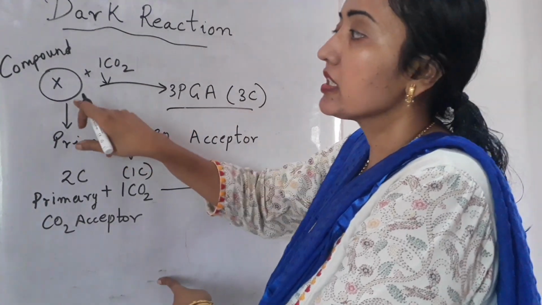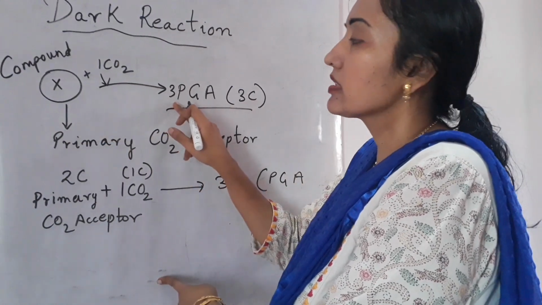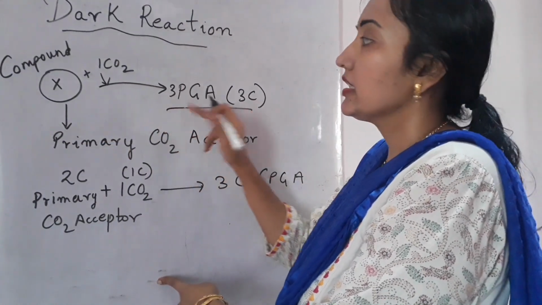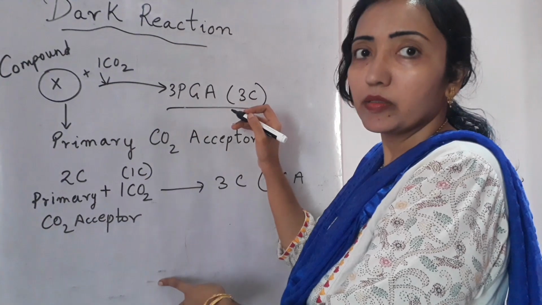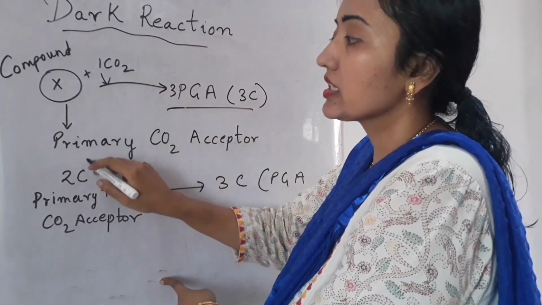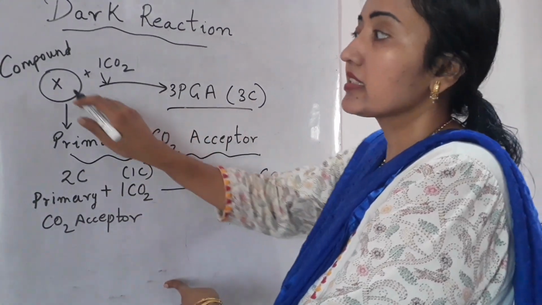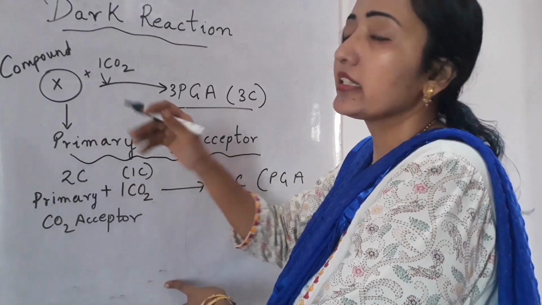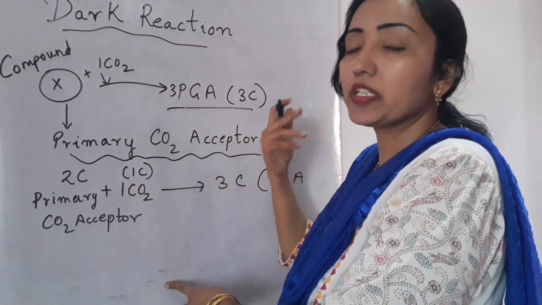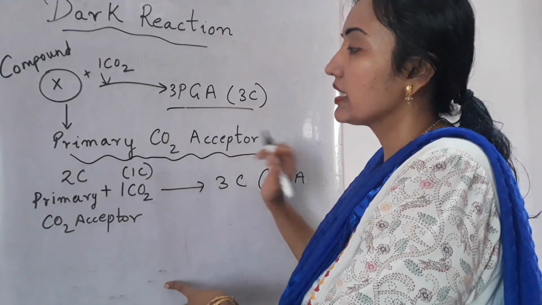So it was observed that a compound combines with carbon dioxide and forms phosphoglyceric acid. Now there are 3 carbons in the first product. This compound which combines with carbon dioxide is known as the primary carbon dioxide acceptor. This is compound X, and its name was not discovered during that period.